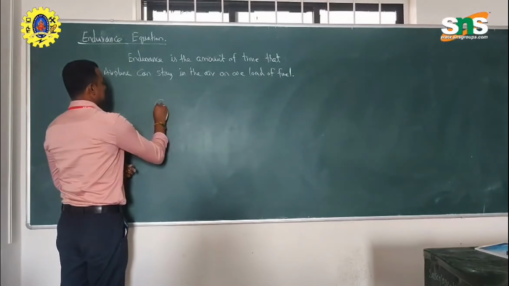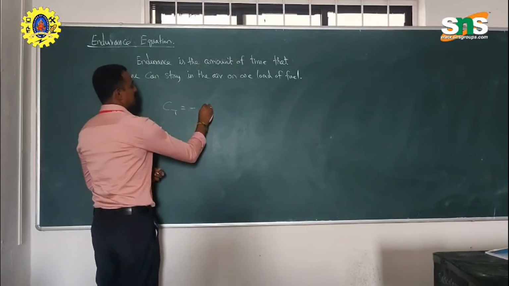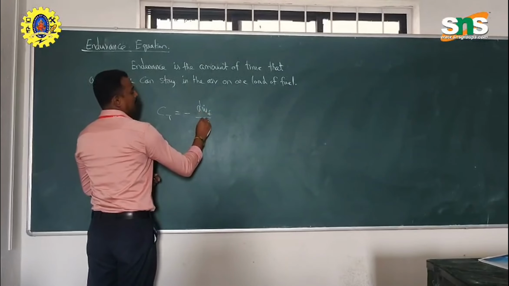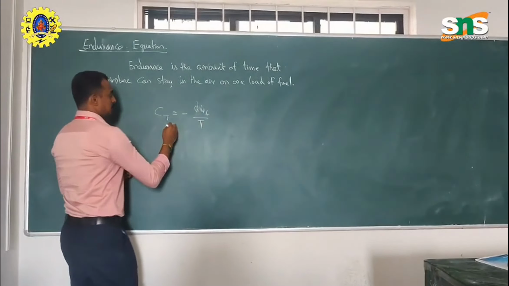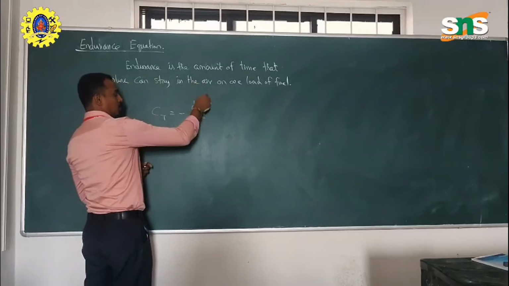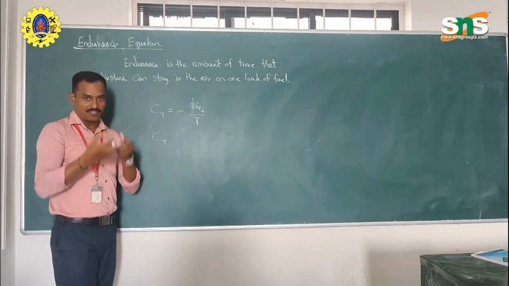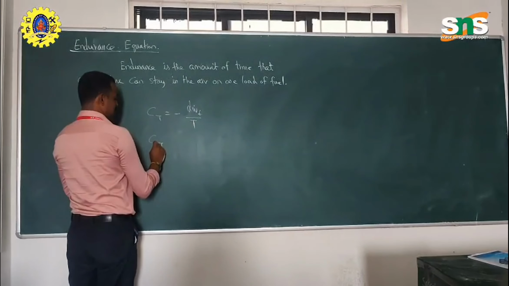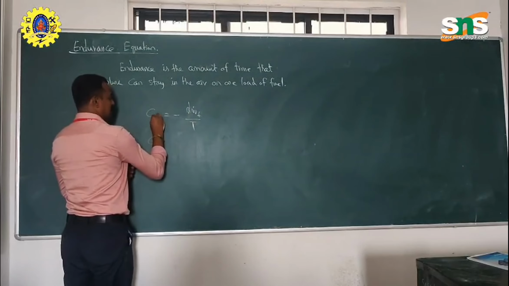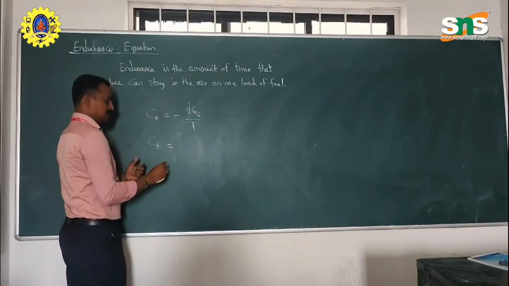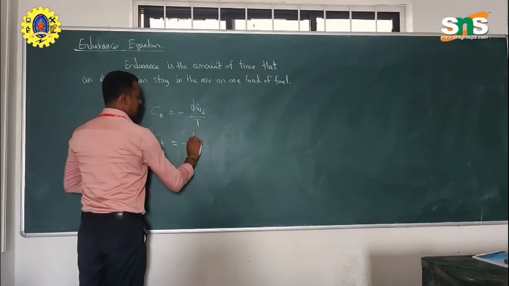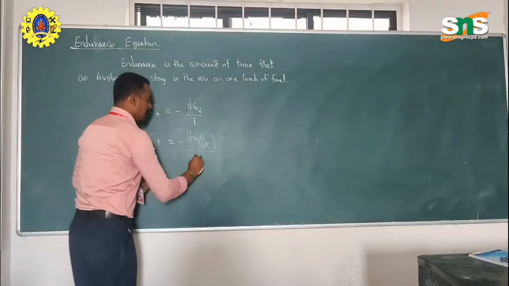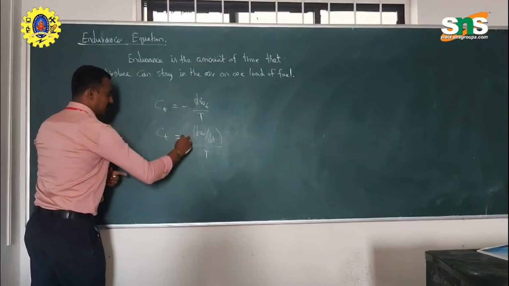Let us take the first specific fuel consumption. Ct, that is, we know, is minus dW_f by thrust. The negative sign indicates the reduction of fuel, that is, the fuel consumption with respect to producing the thrust. We can rewrite this as dW by dt, the amount of fuel consumed with respect to time.